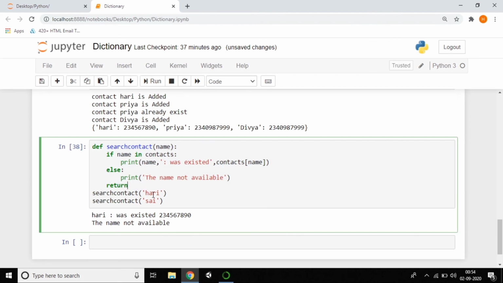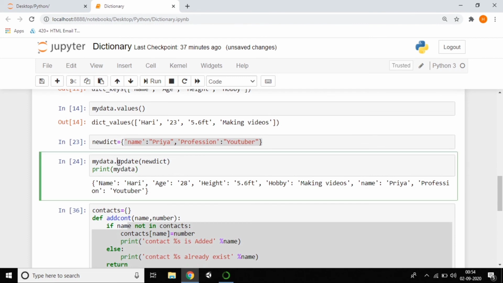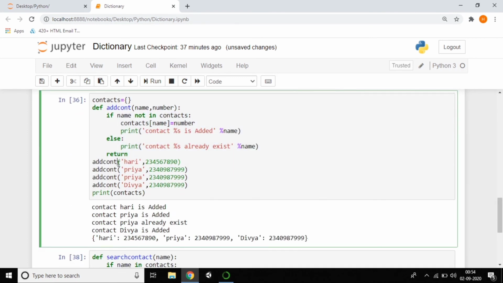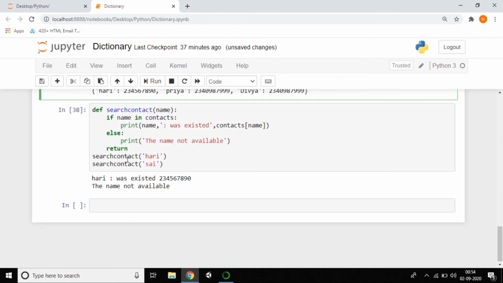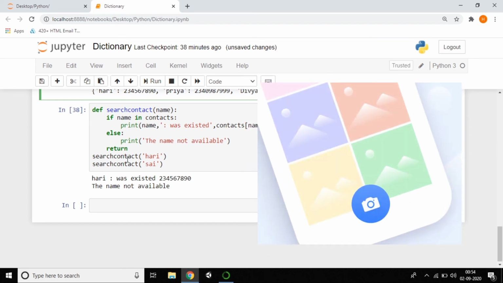If you want to update the contact list, you can update by using the dot update method. I already explained how to update a list. Same like that we can update the contact also with dot update. We can update it, and then we can search again. We can do a lot of things, all based on your interest. I hope you enjoyed this dictionaries concept. You learned somewhat what we can do in real time applications. I think it's a boost to learn many things in future.